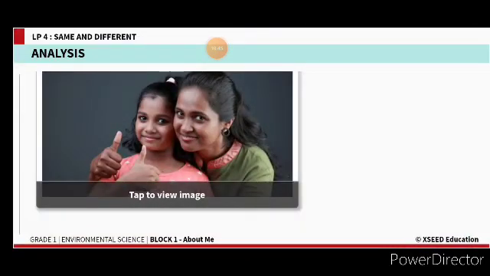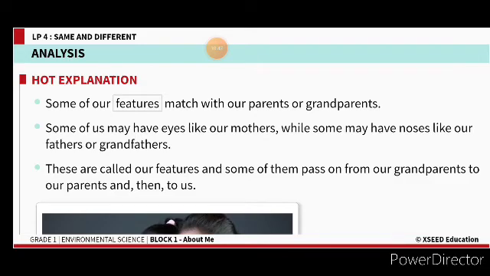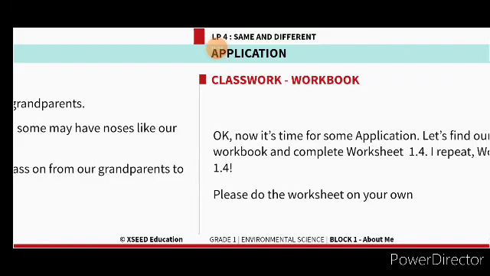So see in this picture, same way you and your mom or you and your dad might be looking similar. No, children? Yes. So some of our features match, not all. Sometimes it will match with our parents or grandparents. Some of us may have eyes like our mothers, while some may have noses like our fathers or grandfathers. These are called our features, and some of them pass on from our grandparents to our parents and then to us. So that is by heredity we get that shape of the nose and all.